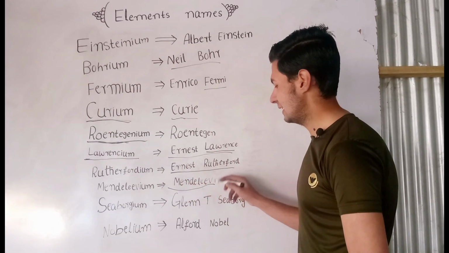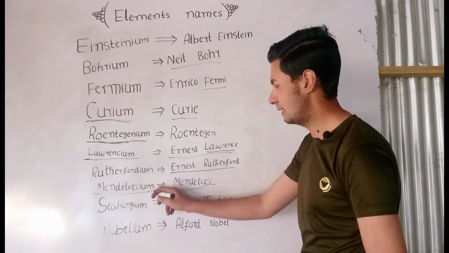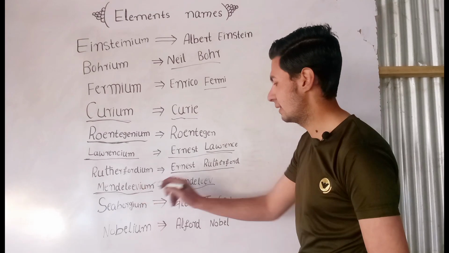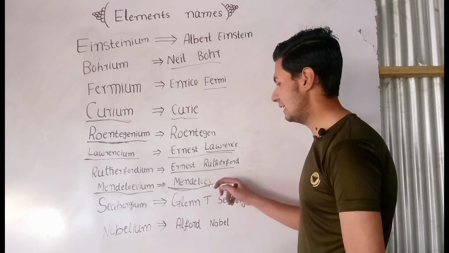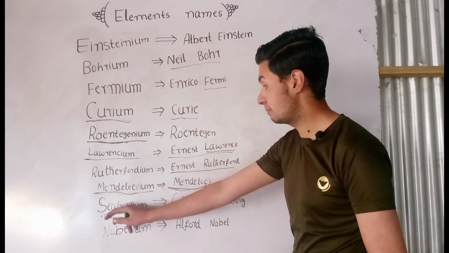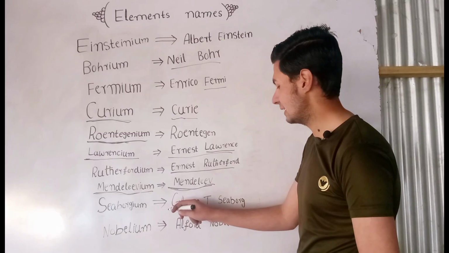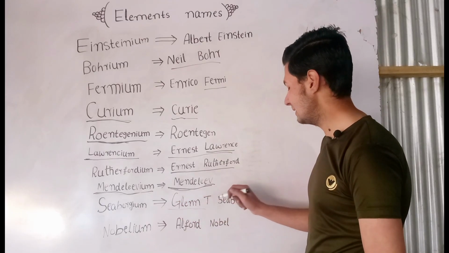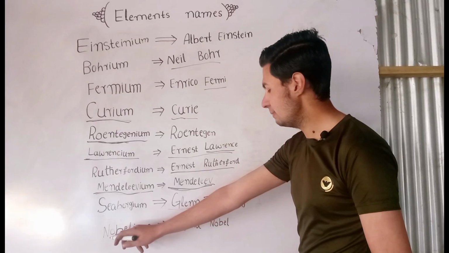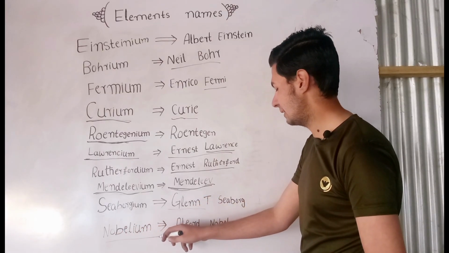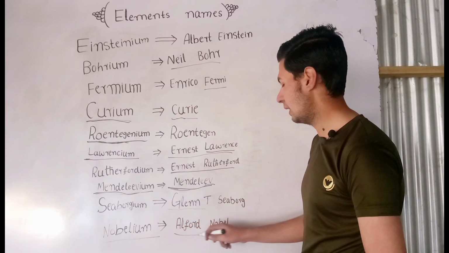Mendeleev was a scientist, and on the name of this scientist, there is an element in the periodic table which is called mendelevium. Mendelevium is an element which is based on Mendeleev's name. Seaborgium is an element in the periodic table which is named for Glenn T. Seaborg. Seaborgium. Nobelium is an element in the periodic table, which is based on a scientist's name, which scientist was